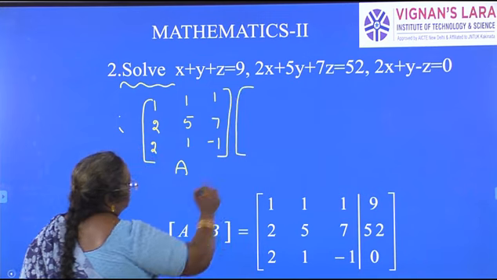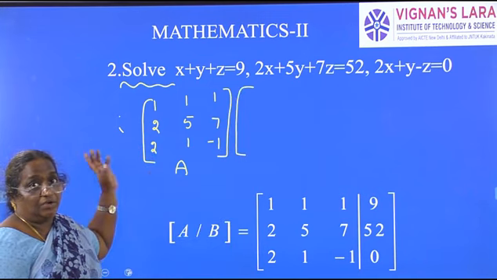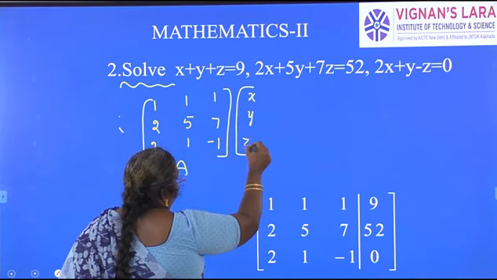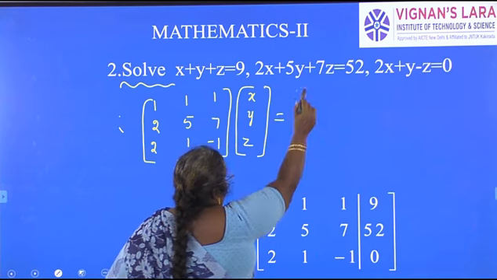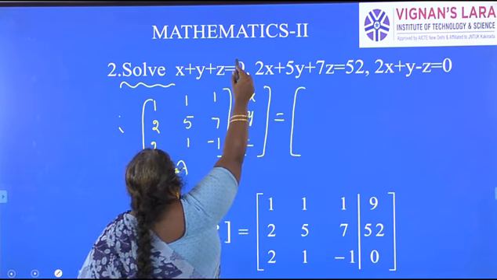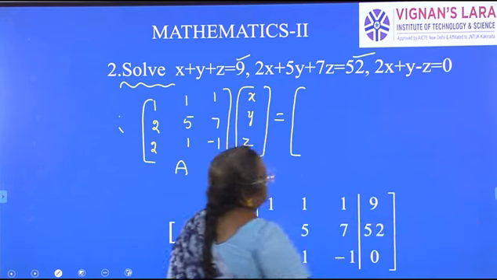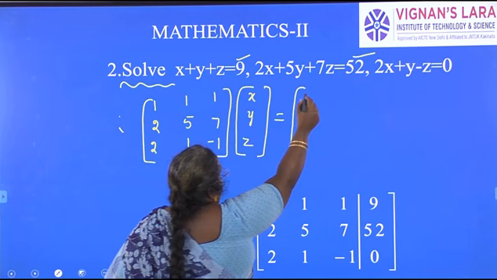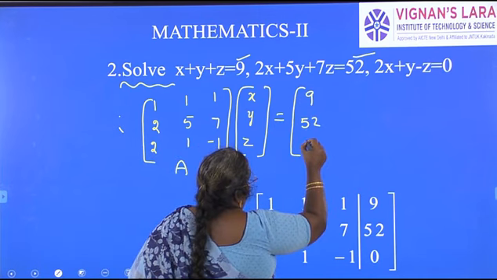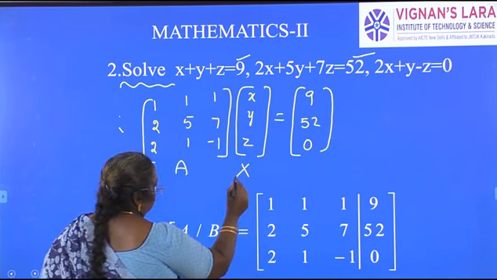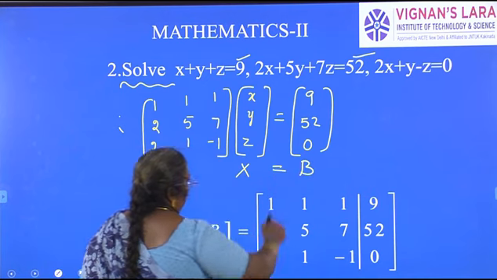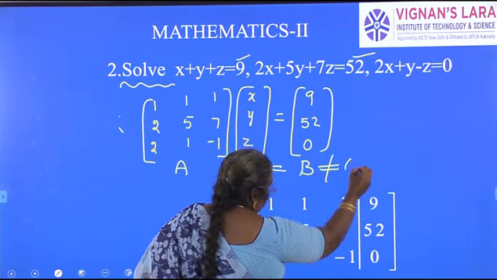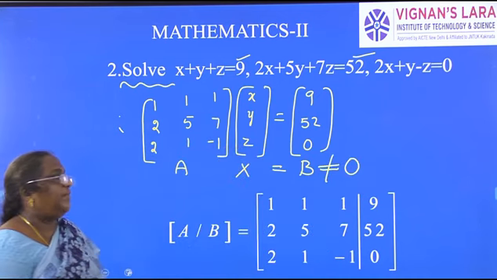What are the unknowns? That means what values we have to solve for. That is x, y, z. X, y, z is equal to constants. All are on the RHS. 9 is on the RHS, 52 is on the RHS. For the third equation, the RHS value is 0. We will add it as matrix B: 9, 52, 0. So this is capital X and this is B. AX is equal to B, where matrix B is not a zero matrix.